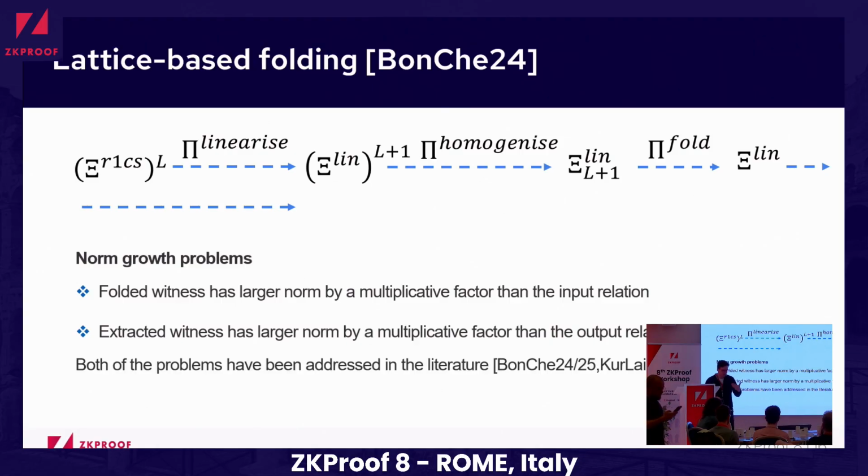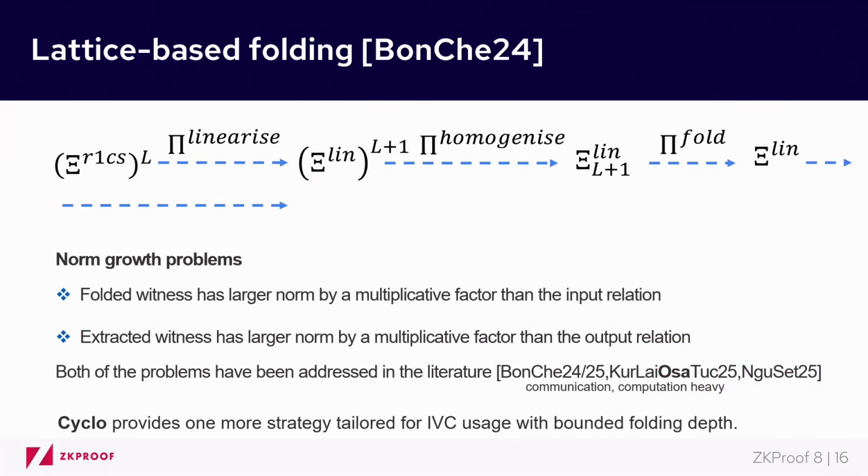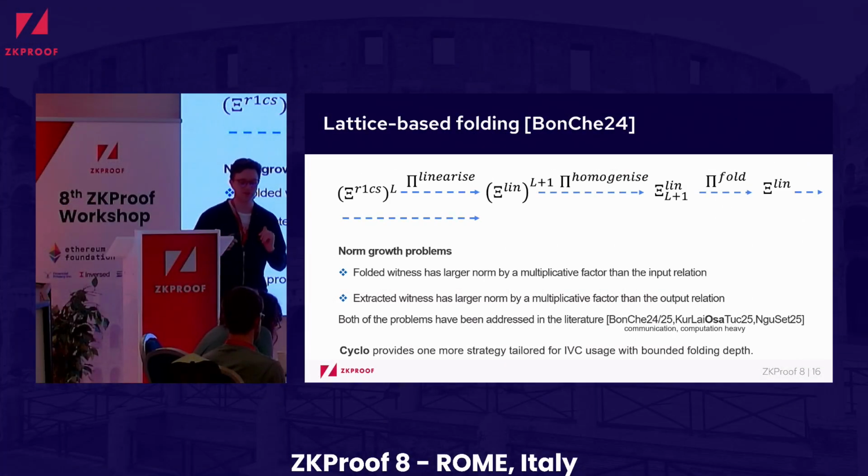At the end, we have some problems, and those problems have been addressed many times in the literature, like LatticeFold Plus, also Salsa, Neo, which talk about those issues, but often those solutions end up being quite heavy in communication or computation. And Cyclo provides one more strategy, which is more tailored for the usage of IVC, and it operates under the assumption that we are considering a bounded number of folds in our composition.